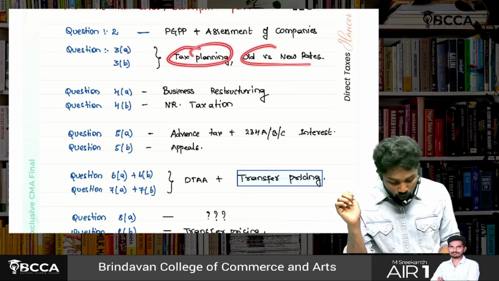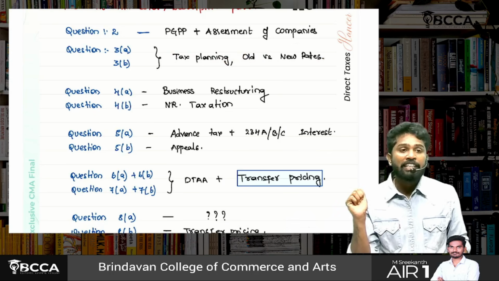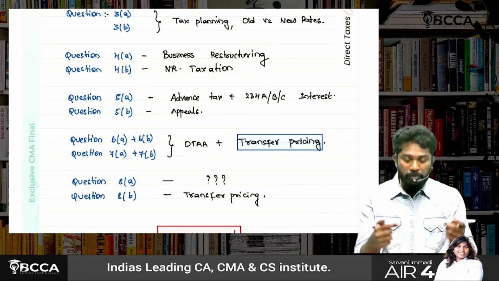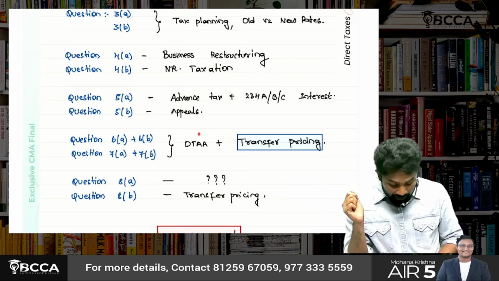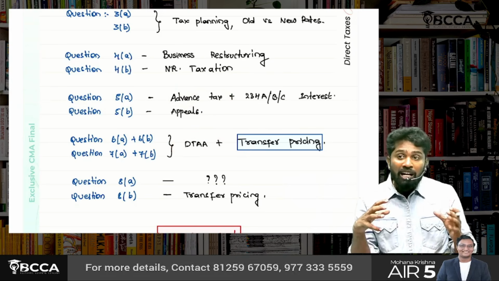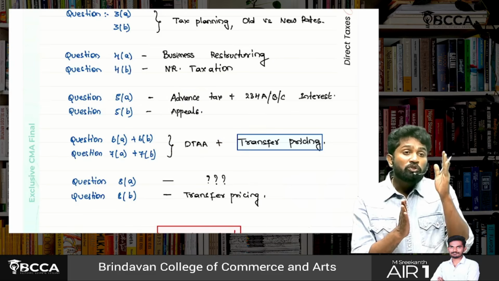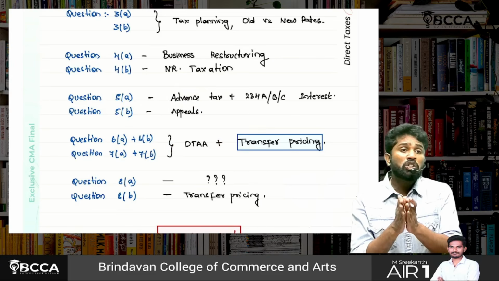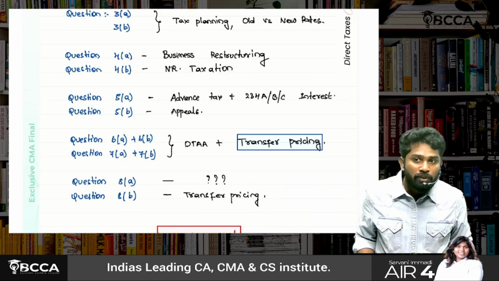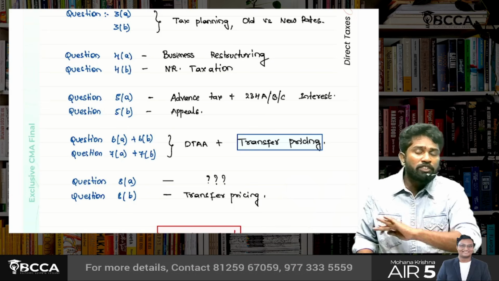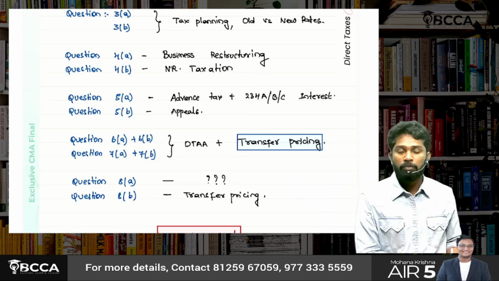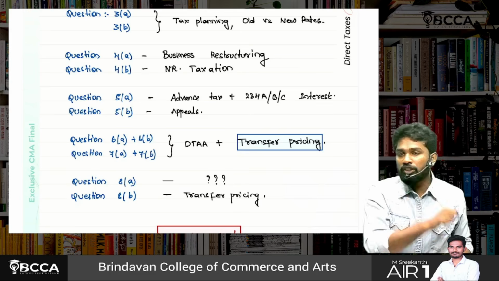Tax planning plus old versus new regime, deductions will get interlinked. Then advanced tax, again tax computation, deductions will be linked. DTAA chapter, again tax computations, deductions will get linked. So there are hardly 4 to 5 7-mark questions, I mean around 25 to 30 marks, linked with the deductions chapter. There is no standalone question from deductions, but still this many questions are linked from the deductions chapter. So you should obviously focus on what?